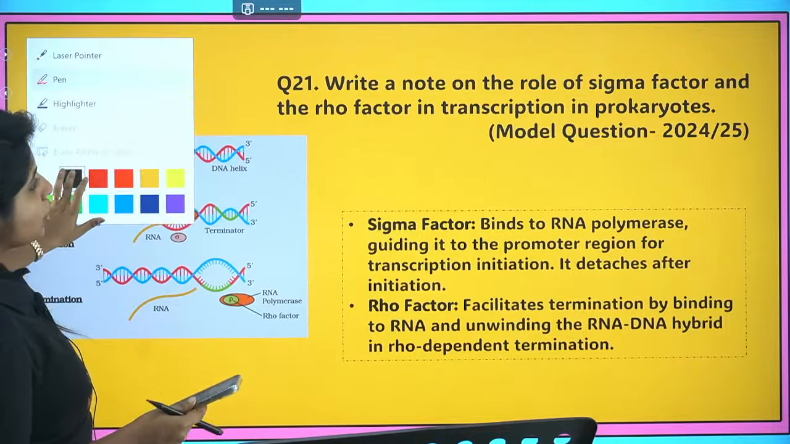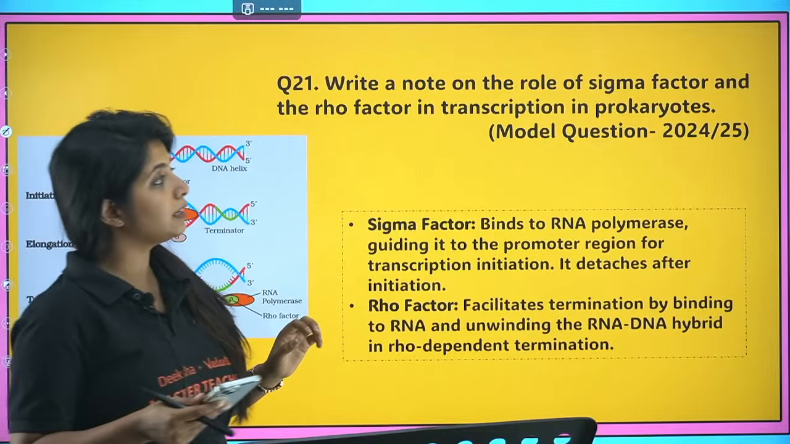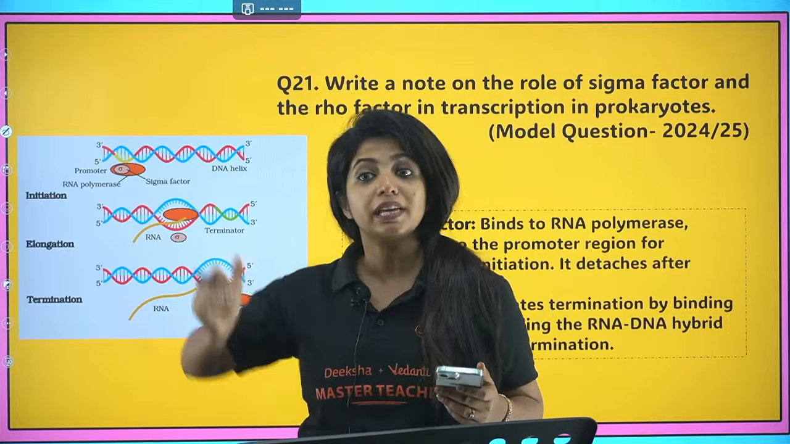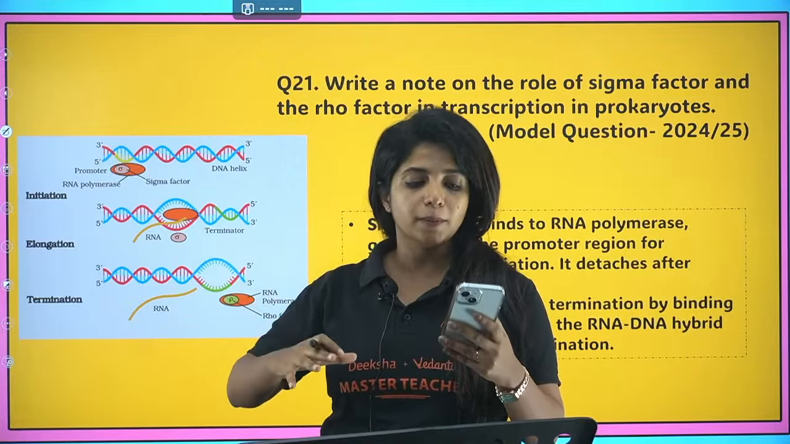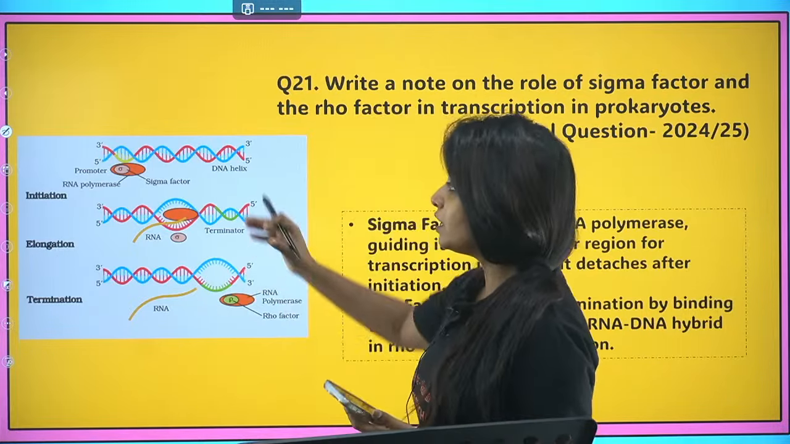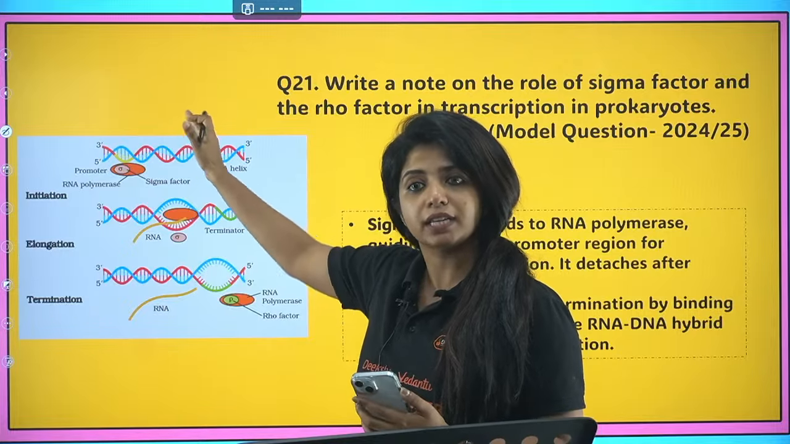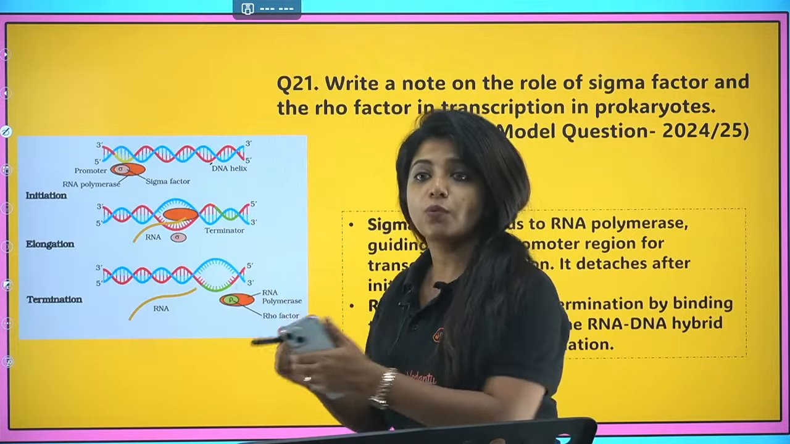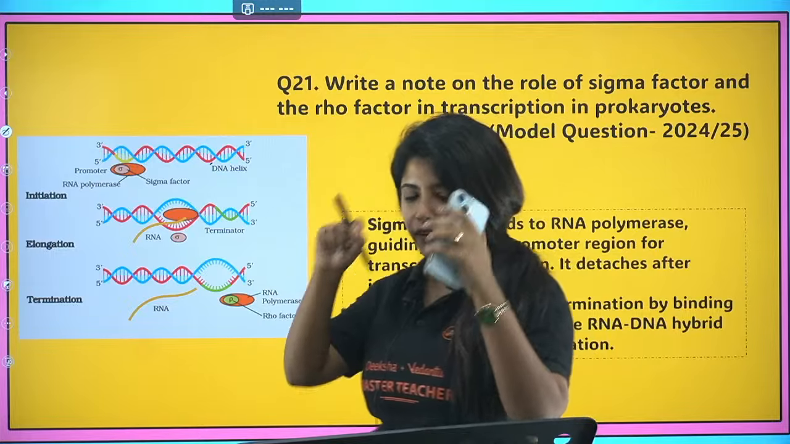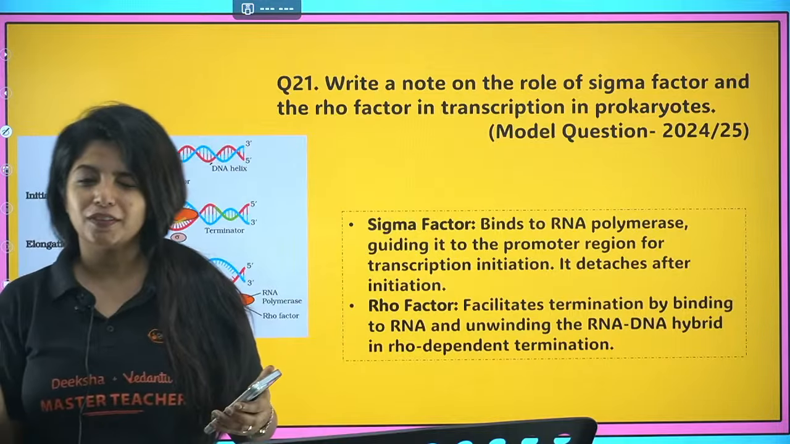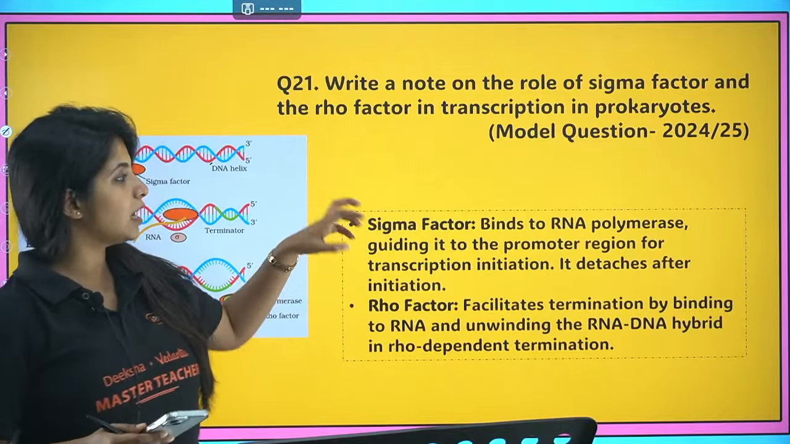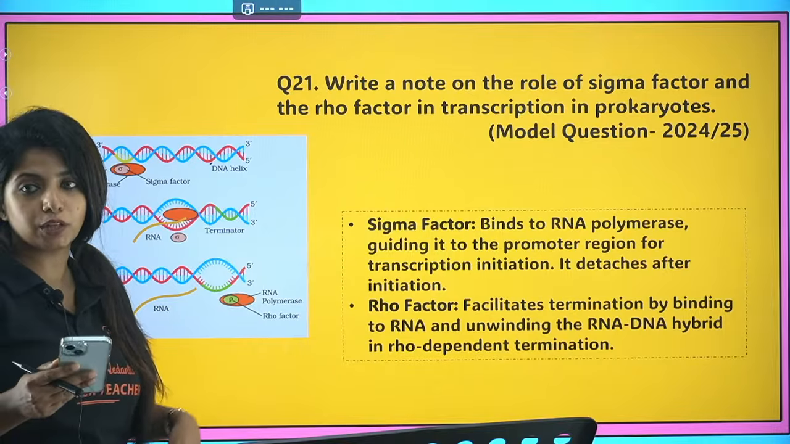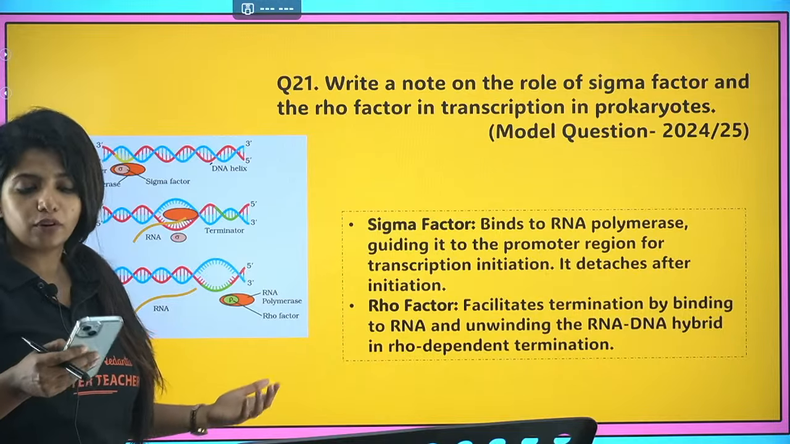Now, write a note on the role of sigma factor and rho factor in transcription in prokaryotes. Always remember, in prokaryotes, RNA polymerase needs sigma factor for initiating the process of transcription, and after it initiates, the sigma factor goes away. Towards the end, when you have made the RNA and you want to dissociate from the DNA, you have the rho factor. You can remember it as rho crying towards termination. So the rho factor comes and helps the RNA polymerase detach and remove the newly formed RNA. That is the use of the rho factor.